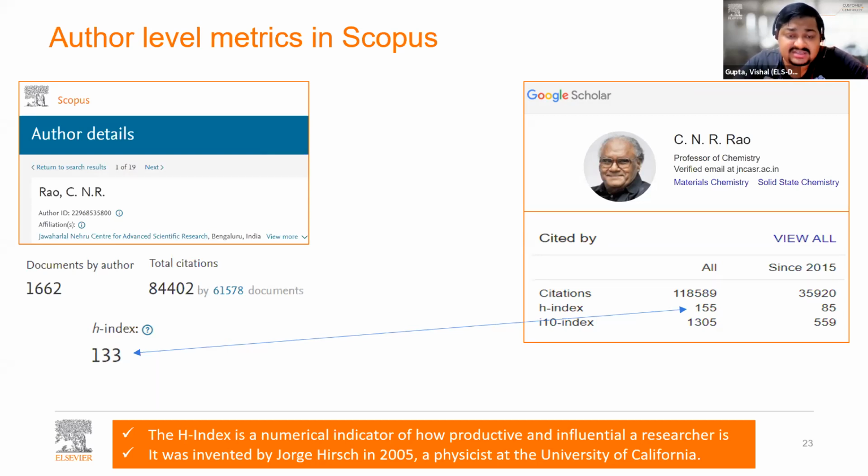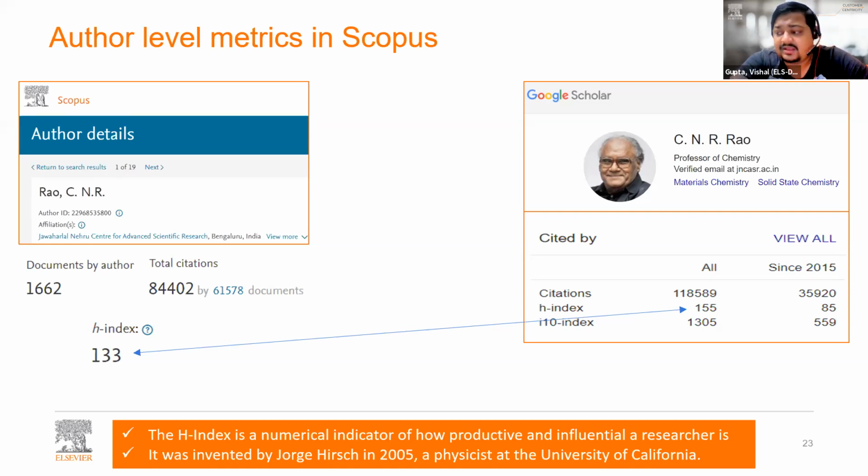What I have noticed is when I took this data out, the H-index for Professor CNR Rao was 155 on Google Scholar and 133 on Scopus. Now, this is a common observation that you will be seeing, because whenever you see the H-index for the same person, it is higher on Google Scholar and lower on Scopus.